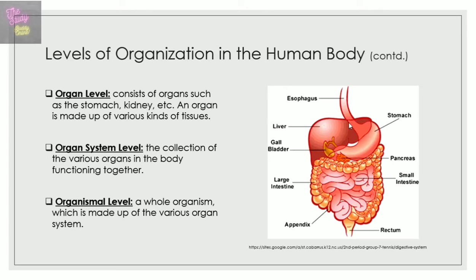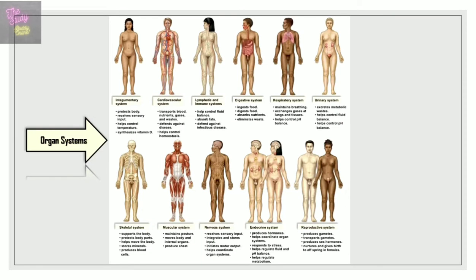Lastly is the organismal level, and at this stage you're looking at the whole person, or you can call it an organism, which is made up of various organ systems that work together and thus ensuring the proper functioning of the human body. And now that we've looked at the levels of organization in the human body, let's look at the various organ systems that make up an organism.